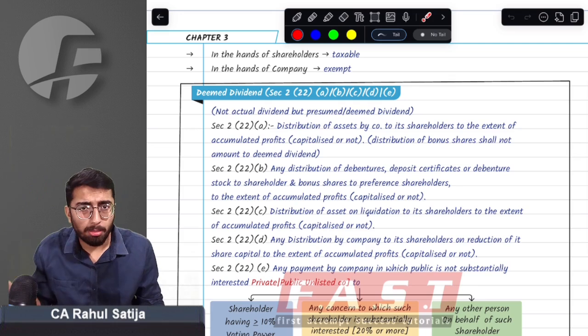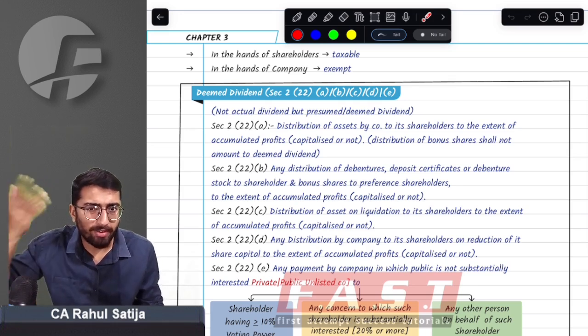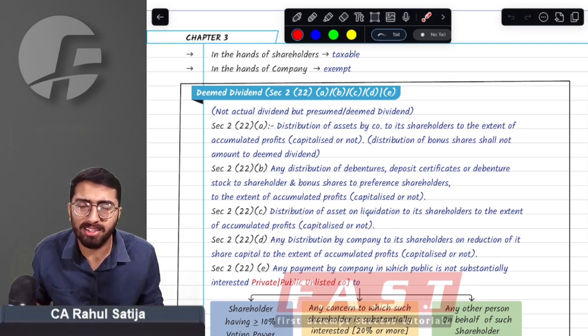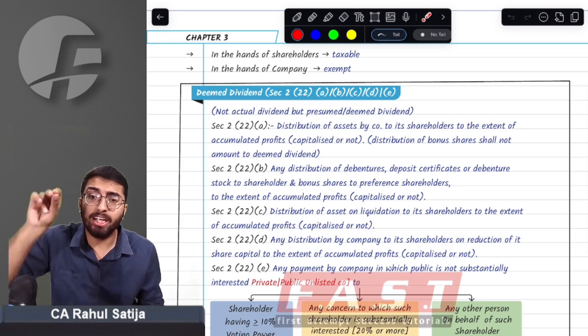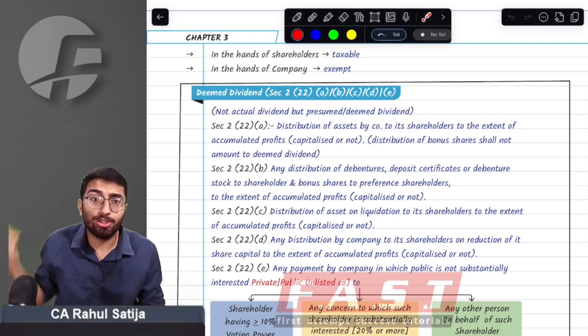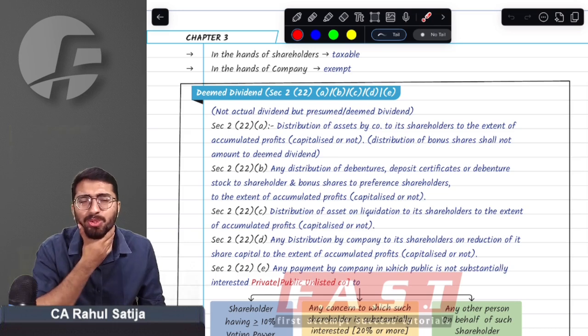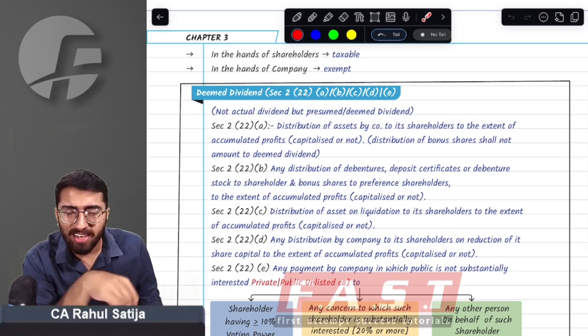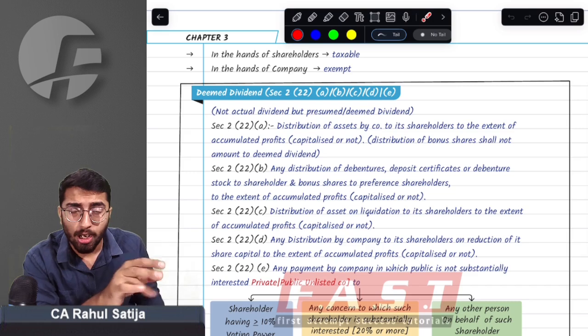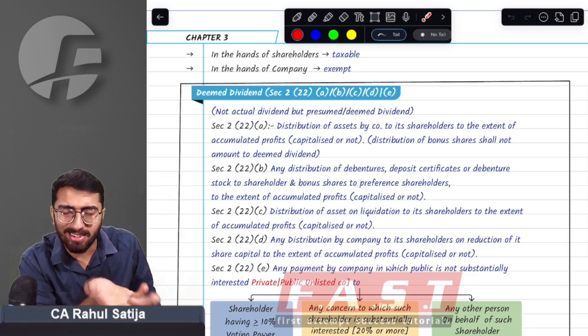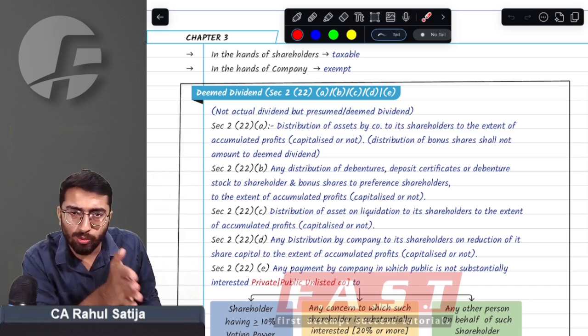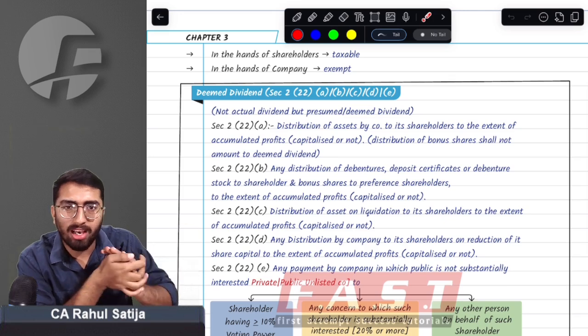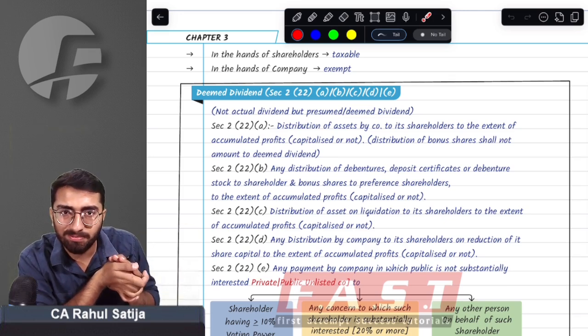Or any kind of asset distributed at the time of liquidation, or at the time of reduction of share capital, is considered as deemed dividend. Or any kind of increment in the liabilities of the shareholders is also considered as deemed dividend. Do you remember those things? Or any kind of money given as loan or advance to shareholders having substantial interest in the company is considered as deemed dividend. From section 2(22)(a) to (e), we used to have certain definitions which were deemed dividend.